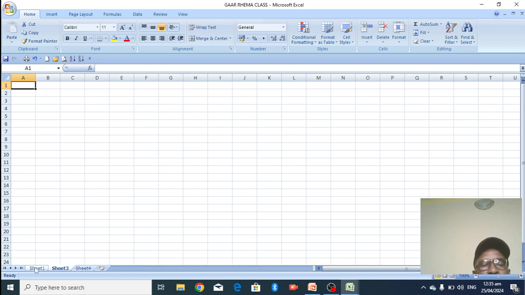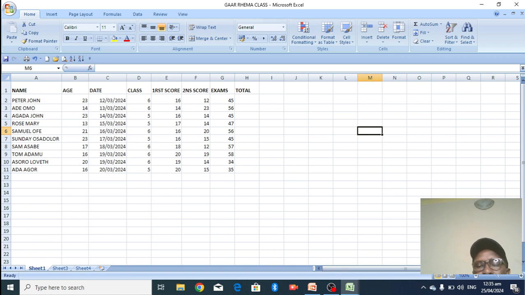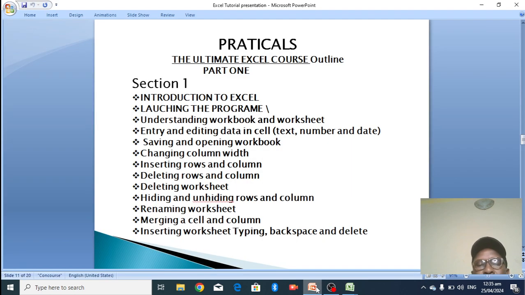So let's go back to our sheet. So what's the next thing to do? We have done deleting a worksheet. Next is hiding and unhiding rows and columns. Hiding a row and a column. I want to hide a row.